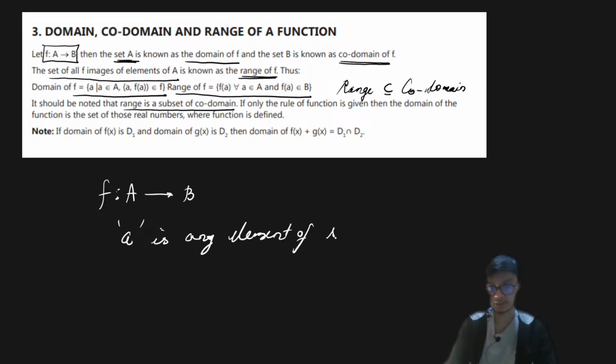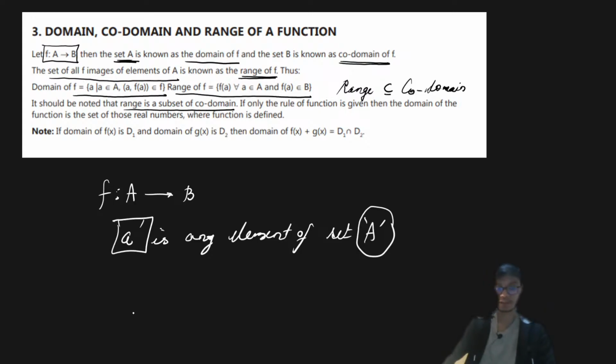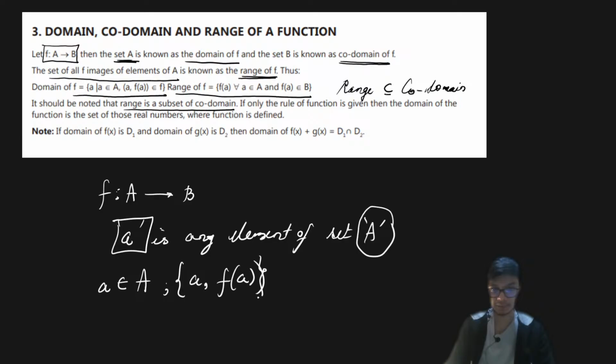Small a is any element of set capital A. We generally denote the set by capital letters, and small a is basically the element. That's why it is said that a belongs to A, such that (a, f(a)) is an element of the function, or the map f. That is how you define the domain.